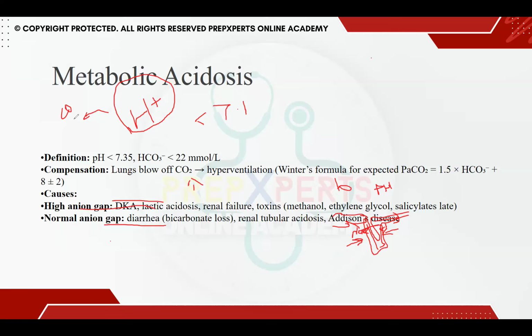These children present in a state of dehydration. They have very poor pulse perfusion. If you check the pulse, it could be because of the dehydration, but it could also be because of the significantly raised proton inside the body, which is affecting the myocardium and causing poor myocardial contractility.